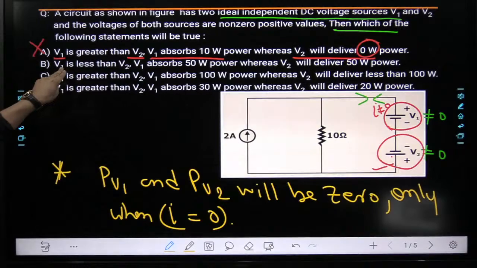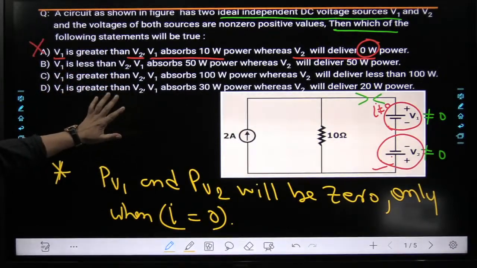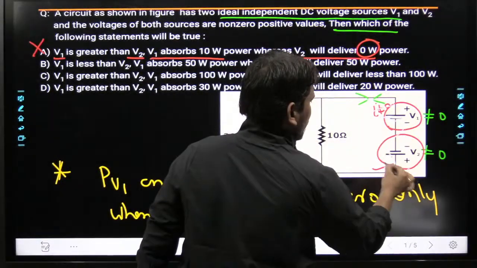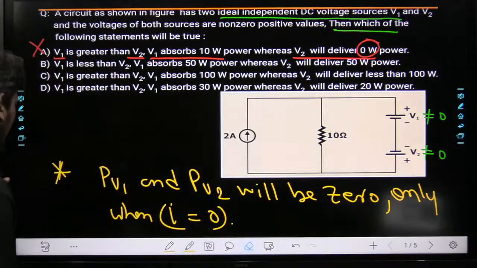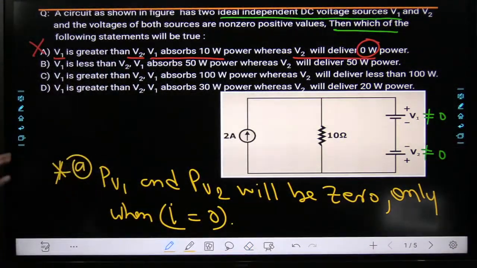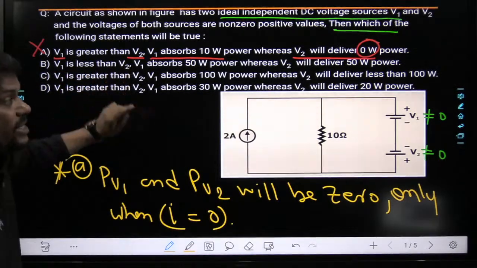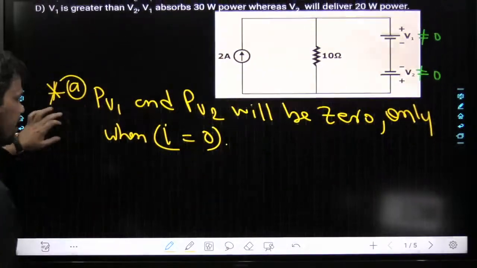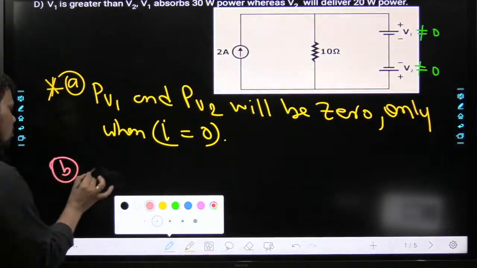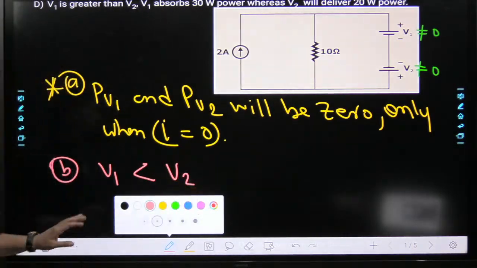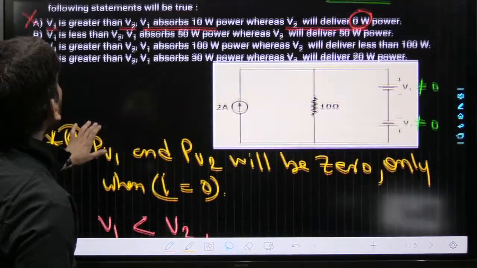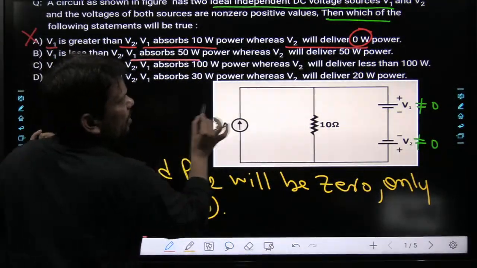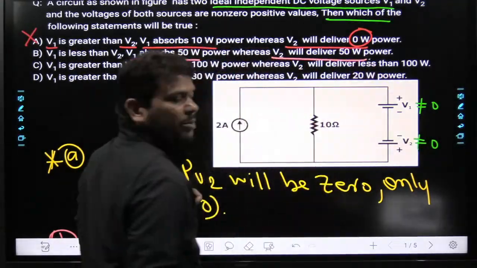Next statement. V1 is less than V2. Okay? V1 is less than V2. So I want to remove all the things so that we can discuss here. Now, the first statement is done, so it is related to option A. Now what about option B? V1 is less than V2. That means this V1 is less than V2. So here we can write, related to option B, V1 is less than V2. Done. Now what is the information? When V1 is less than V2, V1 absorbs 50 watt power and V2 will deliver 50 watt power.